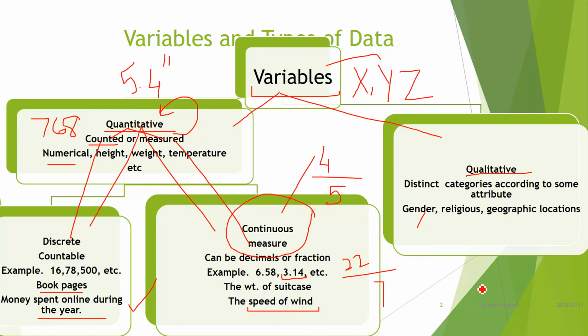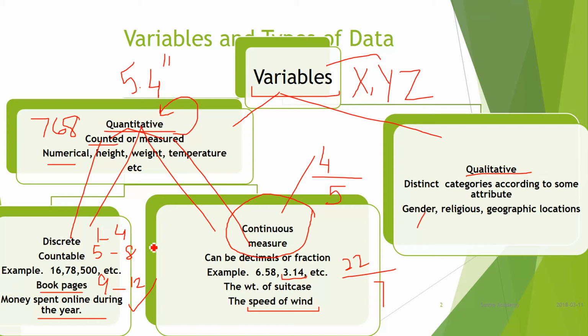The important point is, in a continuous variable there is no gap, there is no hole. That is why we consider decimals and fractions as well. What is the meaning of no gap? In a discrete variable, suppose our data range is 1 to 4, the next range is from 5 to 8, and then the next range is from 9 to 12.